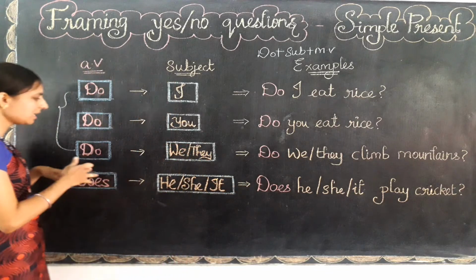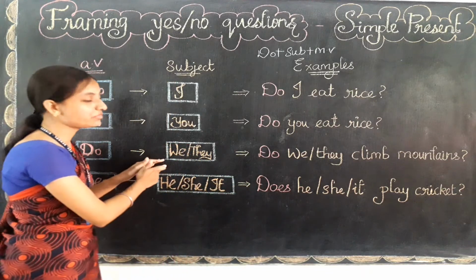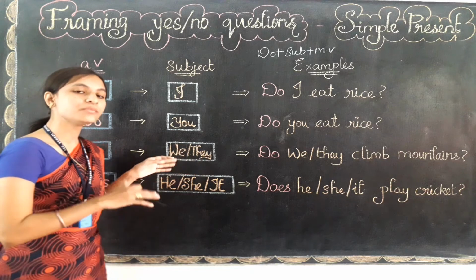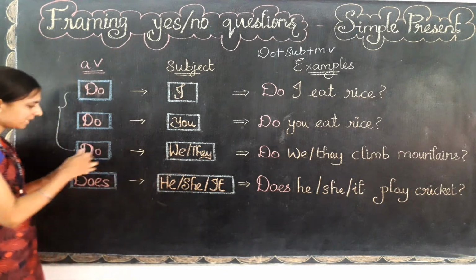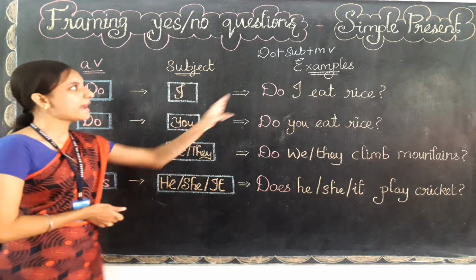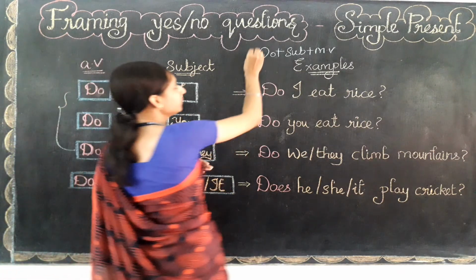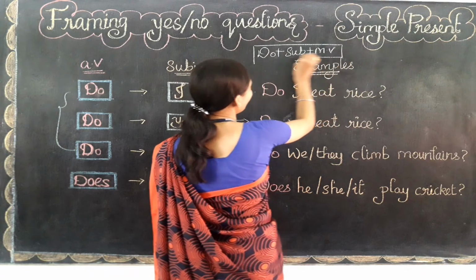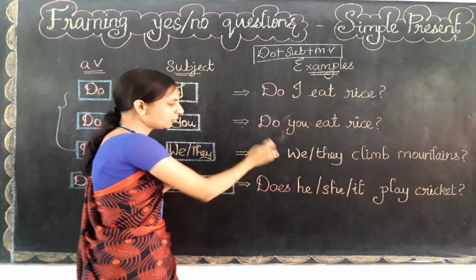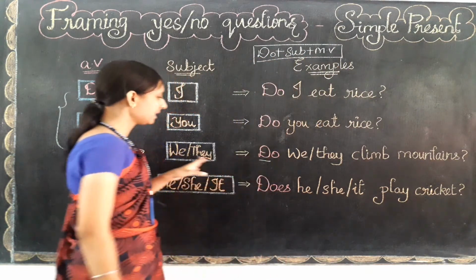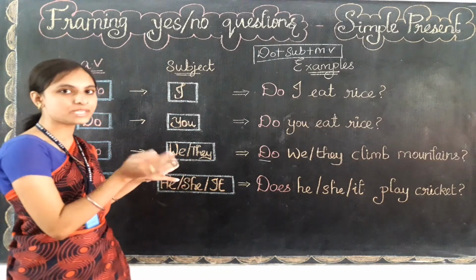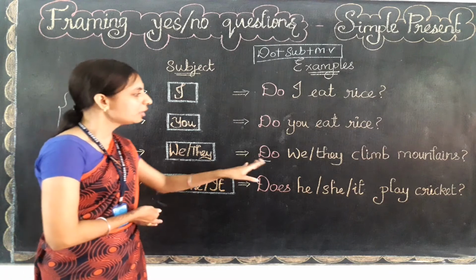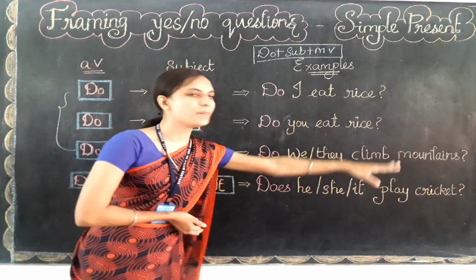Let's learn with the next one, that is for the subject we or they. Okay, for the subject we or they, which verb we need to use from the do family? Yes, do only. So as per the rule, how we need to write? First we need to write the do form verb, that is do, and then the subject we. Let's read out one by one. Okay, for the subject we, let's see the example. Do we climb mountain?